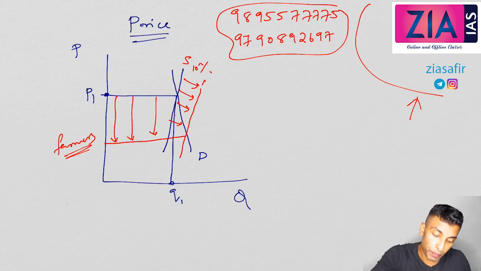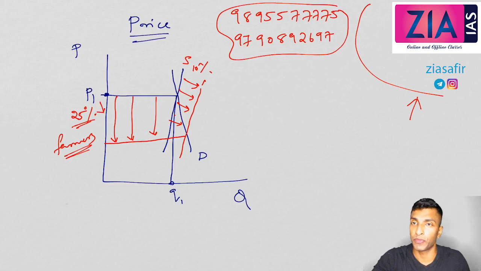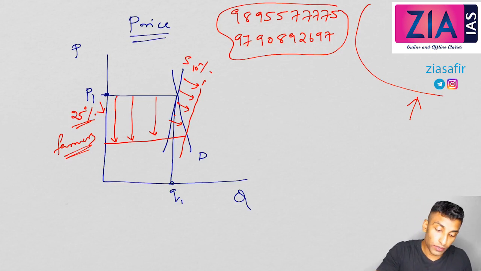Let's say 10% supply is more. Here you can see at least 25% reduction in price. So farmers will be affected. And exactly opposite in the case if the supply is less. If the curve is shifting rightward, then who will suffer?